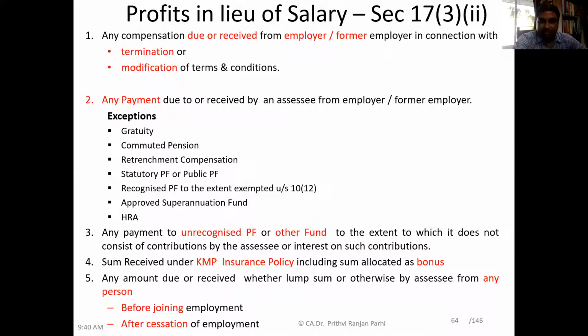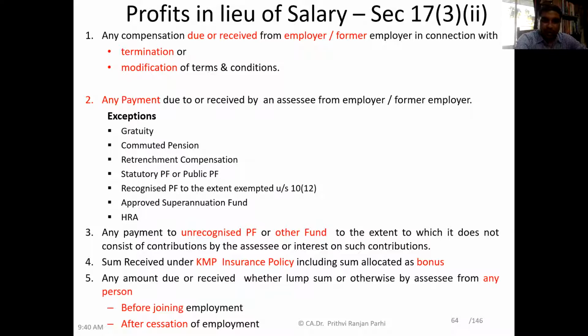Profits in lieu of salary. Yes, profit in lieu of salary, that means salary. If it is received by the legal heir of the employee, let us say the employee passes away, income from other sources. And if it is received by the employer? Employer, not employee. For the employer, it is business income.